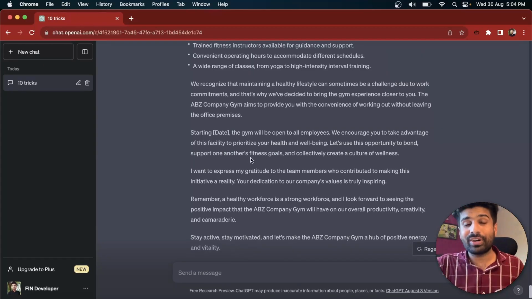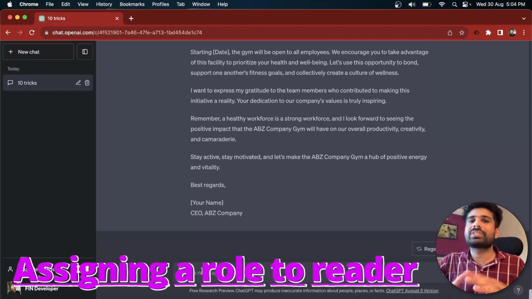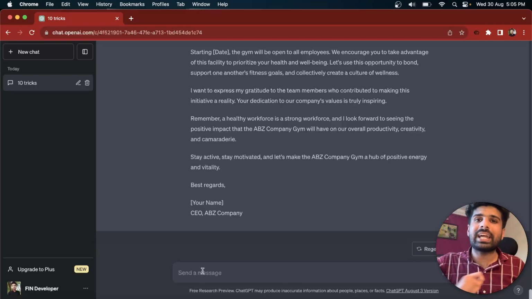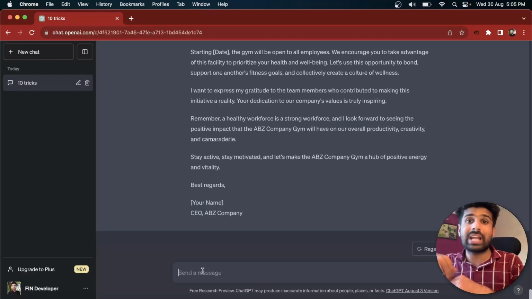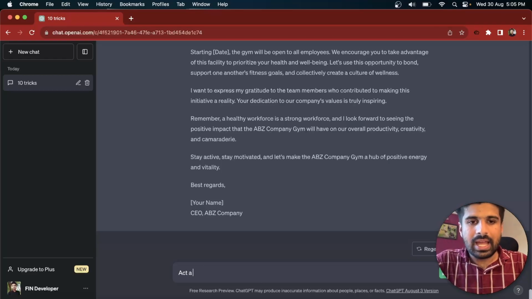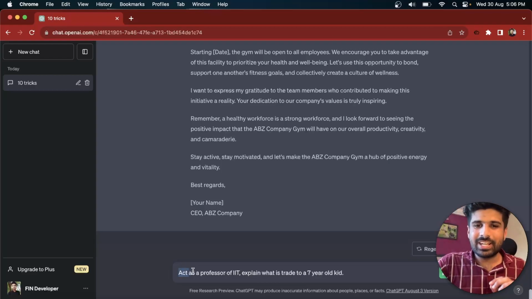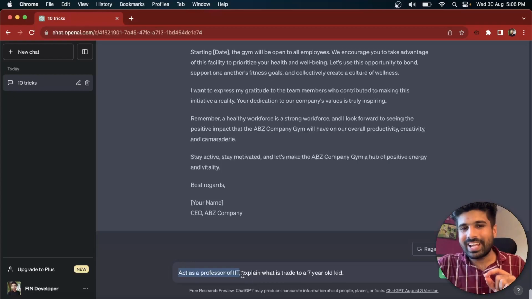Now coming to point number 1, that is assigning a role to the receiver. And this is more important than assigning a role to ChatGPT. Every time you write any prompt, assign a role to ChatGPT and then assign a role to the receiver as well. Let's take an example. Act as a professor of IIT. Let's suppose, explain what is trade, a kind of weird question, to a 7-year-old kid. Here you can see I assigned a role to ChatGPT that you are a professor, and asked it to explain to a 7-year-old kid.